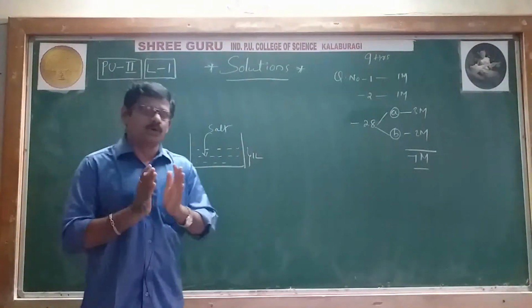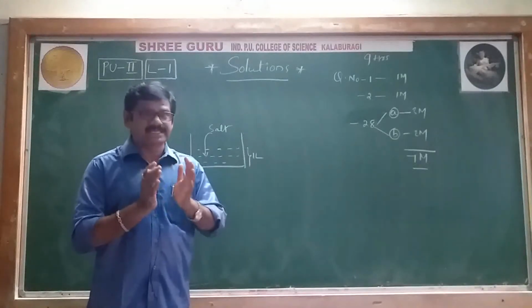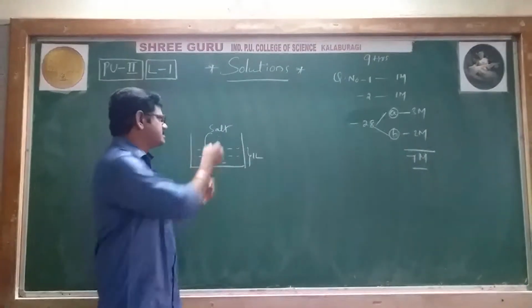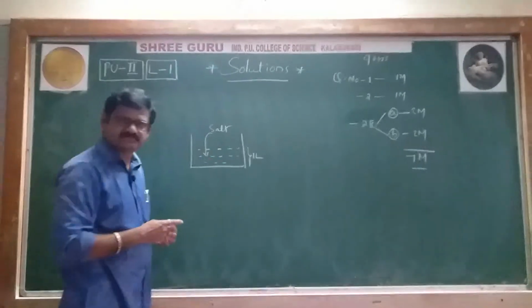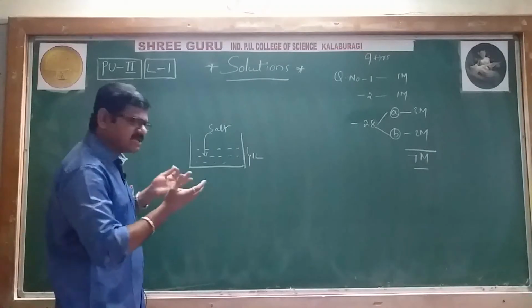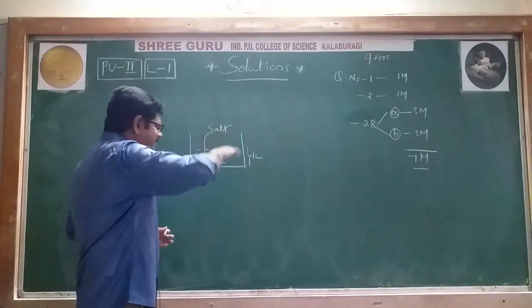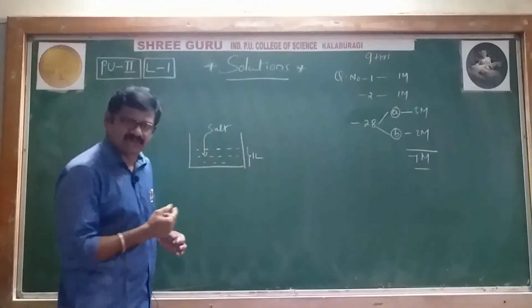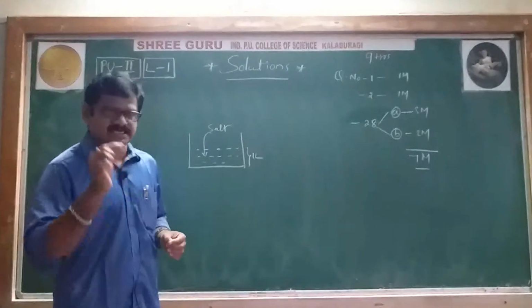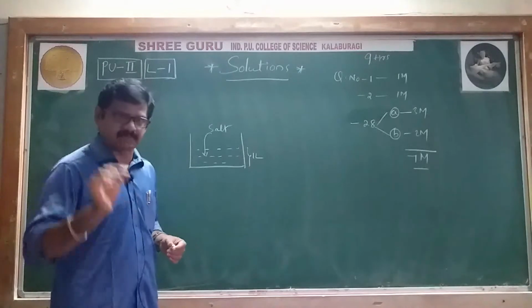What is a homogeneous mixture? What is meant by a homogeneous mixture? Very simple. Salt has been added to this water and the salt has completely dissolved in the water. A homogeneous mixture means that throughout the entire solution, its composition as well as its properties will be the same.